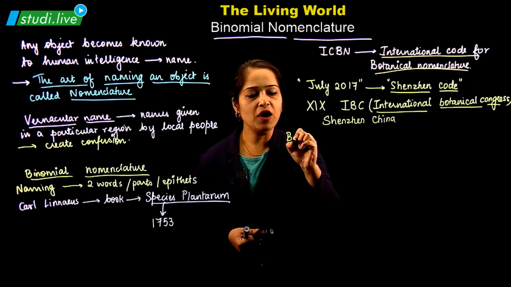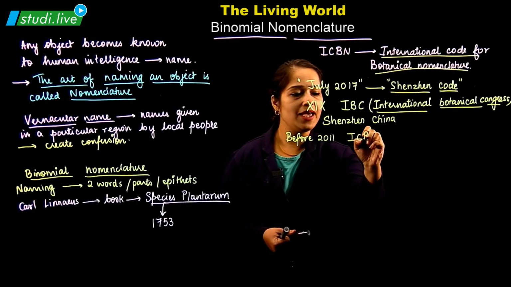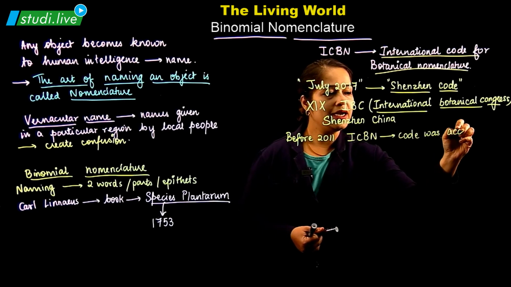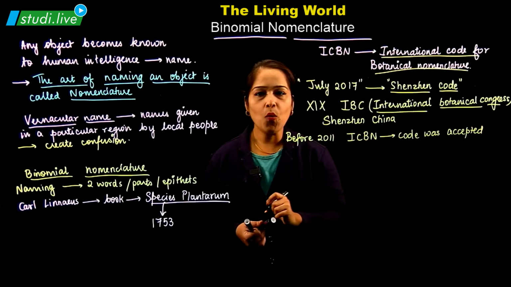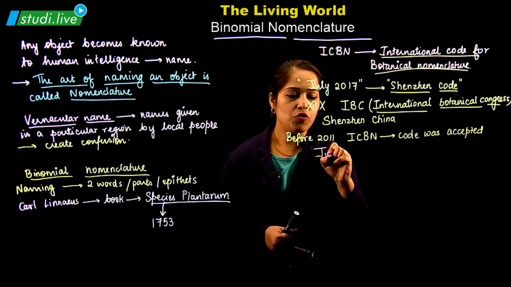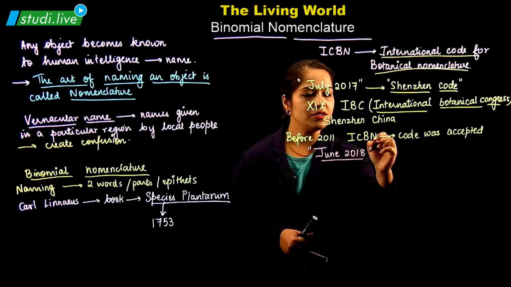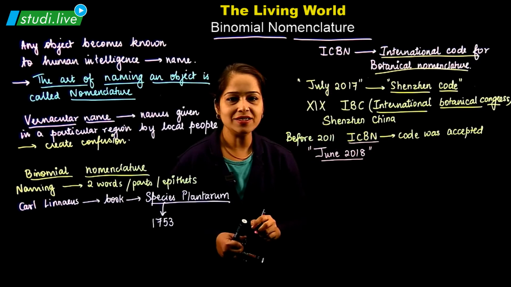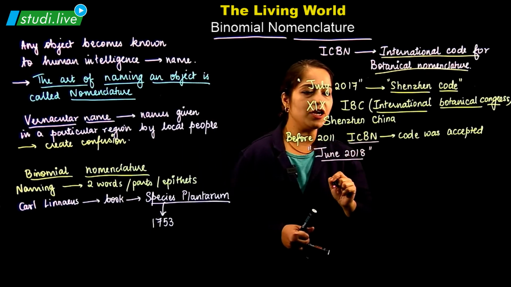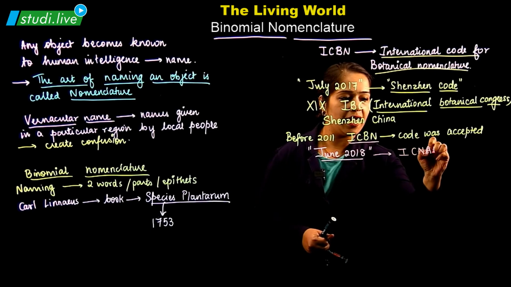Before that, the ICBN code was accepted. But now, in June 2018, a new system was introduced, which changed the International Code for Botanical Nomenclature to ICNAFP.